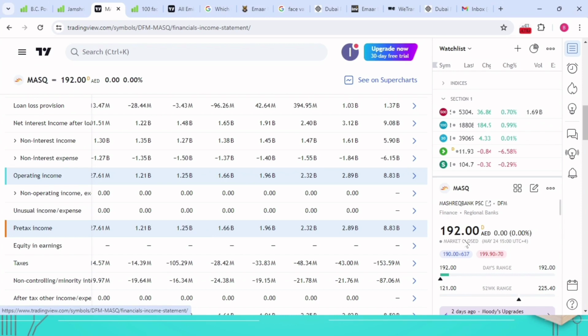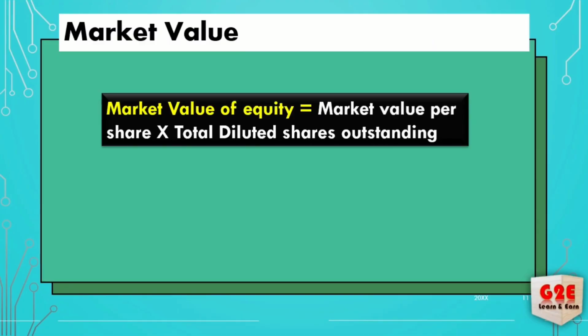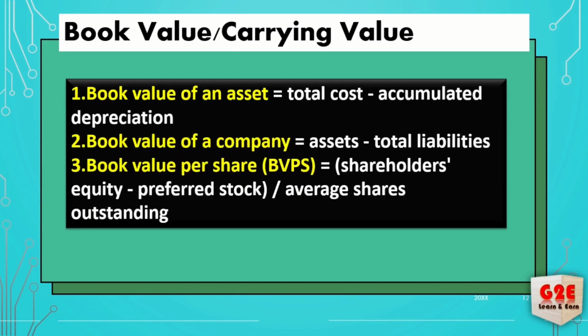So market value per share into total diluted shares outstanding. Okay, this one you need to divide. No, not divide, you have to multiply, then you will get the market value of equity. It means the market value of the respective company. This is a way you can calculate the market value of a particular company. In the same way, you can calculate it for an Indian stock also.